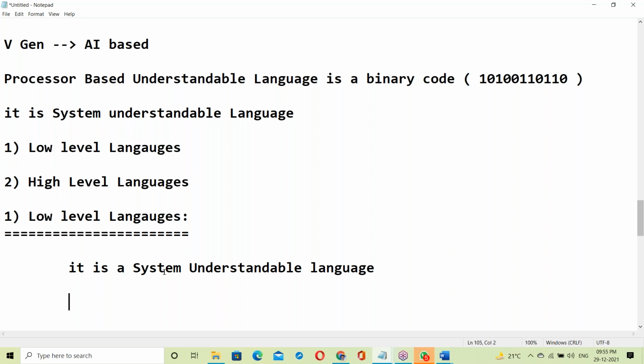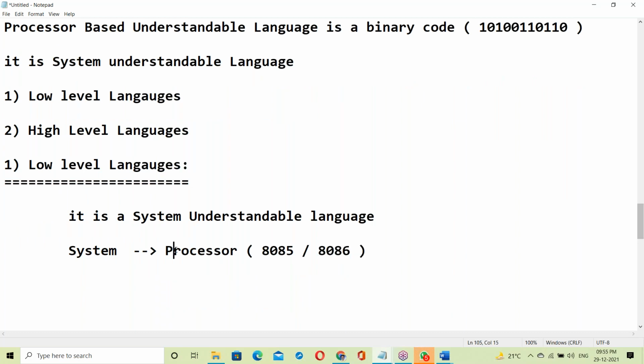Here, system means the processor. Initially, before the 90s, the processor was the 8085. From the 90s we use the 8086. So a low level language is processor understandable language.